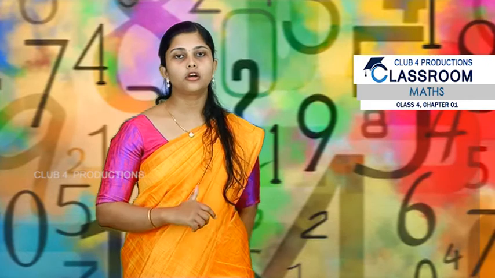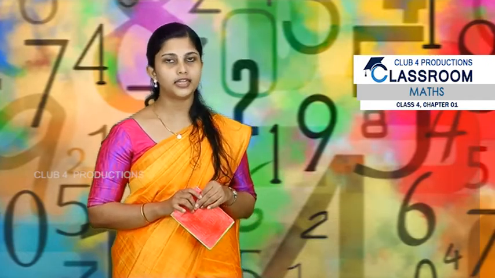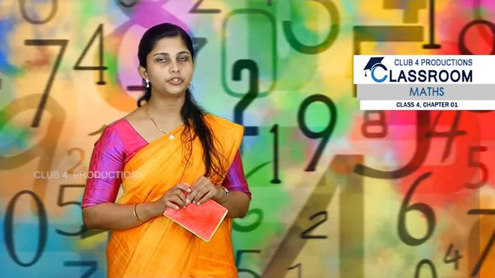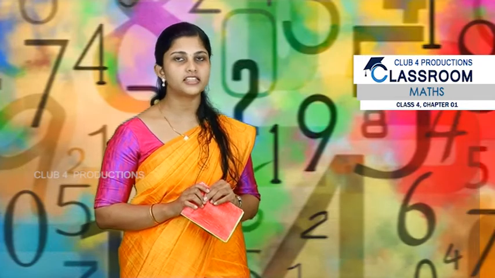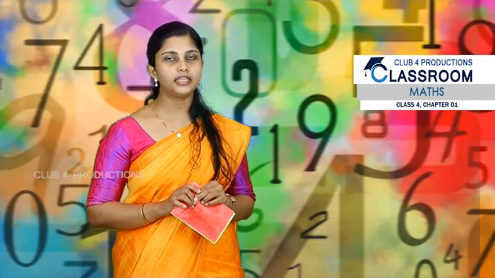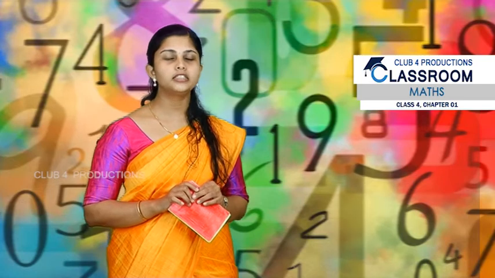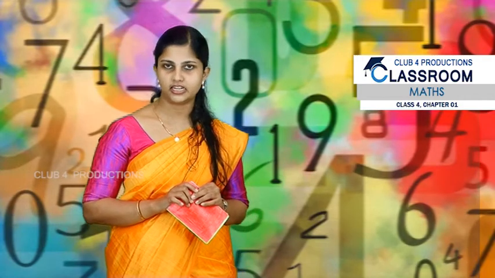Now you have got the scores they have got, and you are going to arrange these numbers starting from the smaller number to the bigger number. Okay, so how will you arrange the numbers in ascending order? When you arrange the numbers from smaller to bigger, it is called ascending order. So from these given scores, you should arrange these numbers in ascending order.